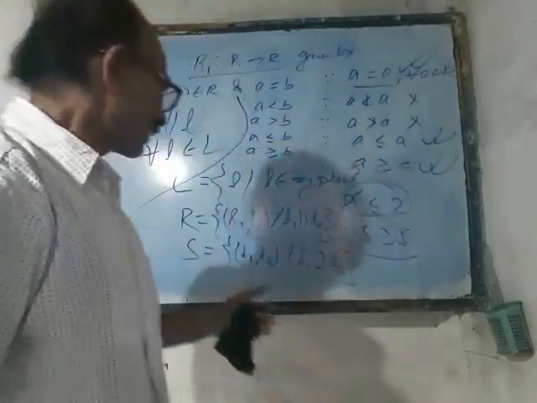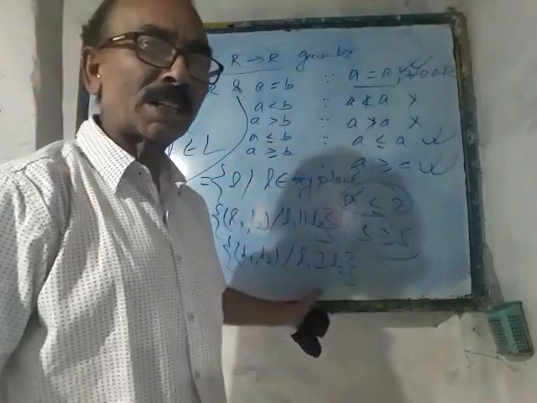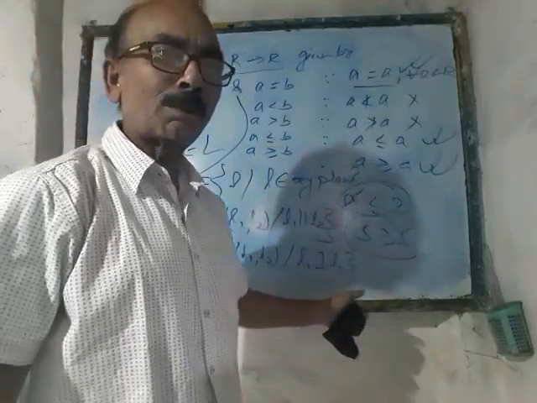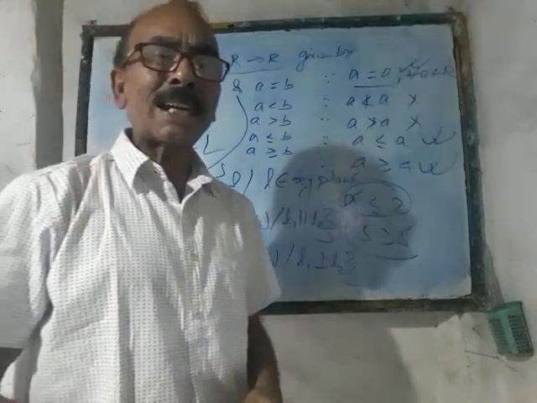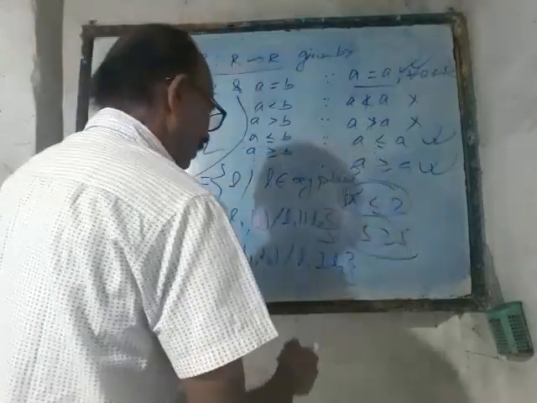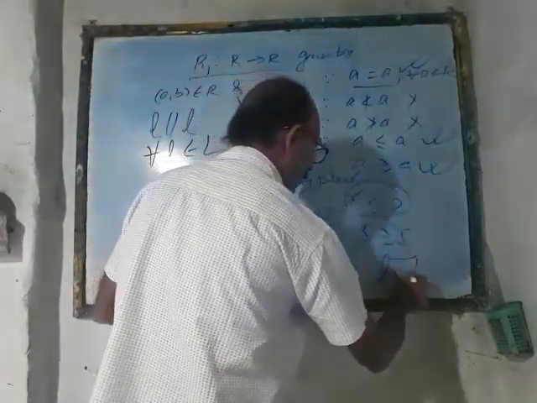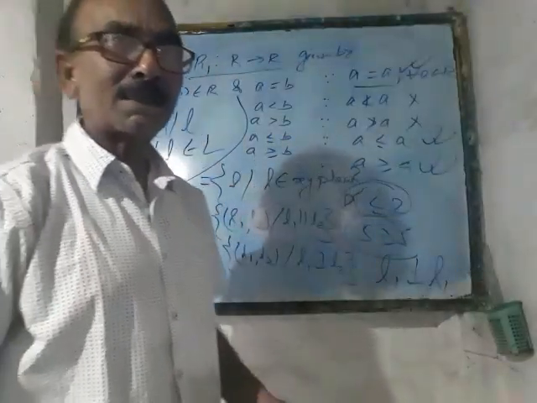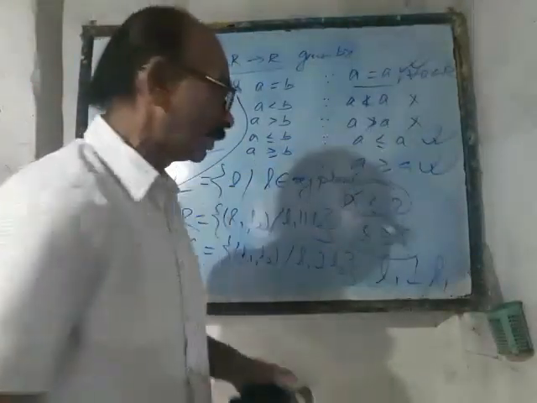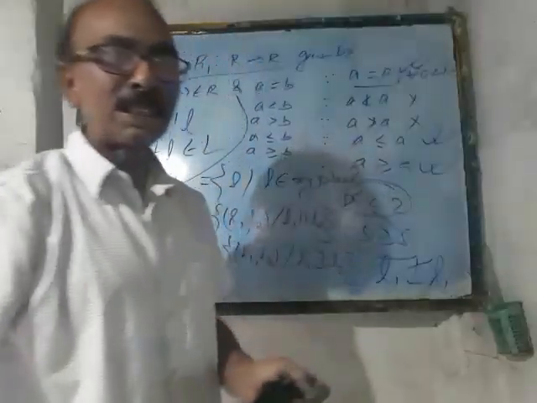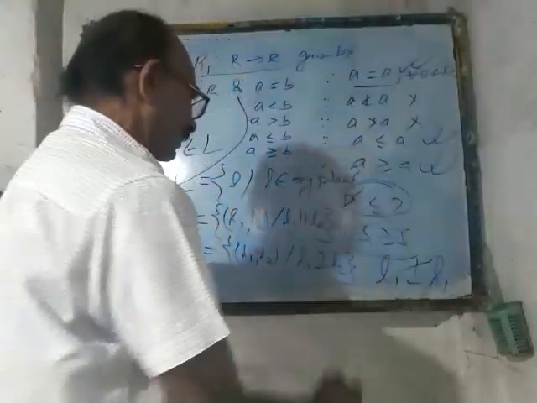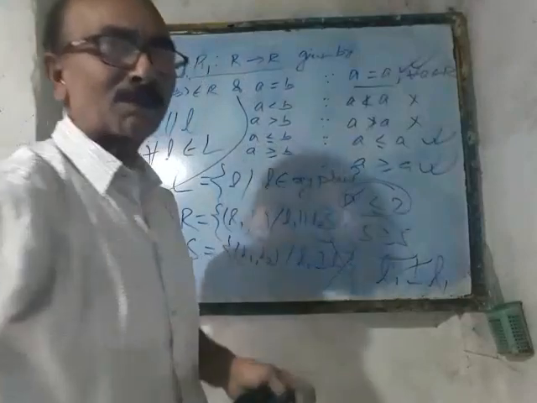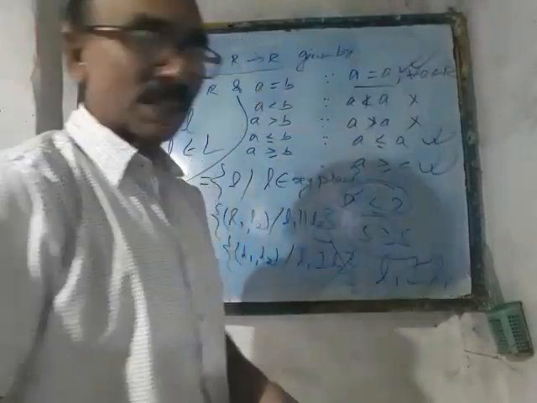So far as the second relation, that is the relation of perpendicularity. Is any line perpendicular to itself? If someone writes that L1 is perpendicular to L1, do you agree with the fact? No, no one can agree, because no line can be perpendicular to itself. So this is undoubtedly false. So in that case, we say that the relation of perpendicularity is not reflexive.